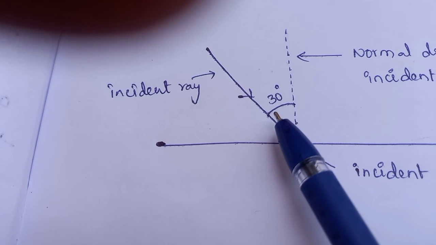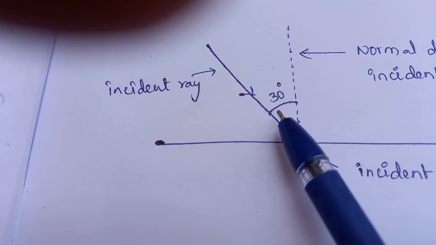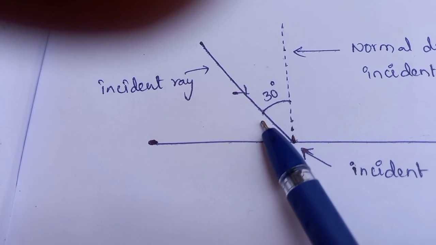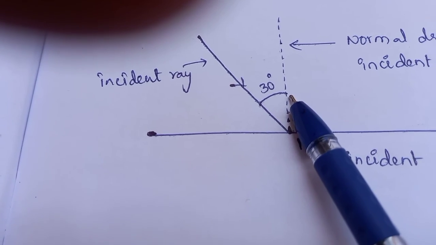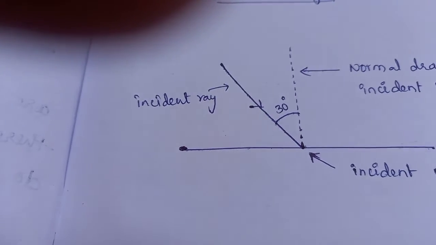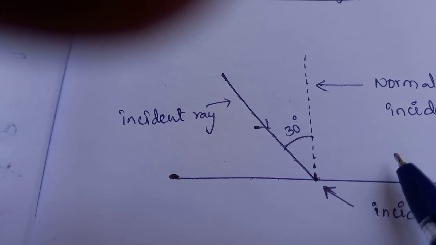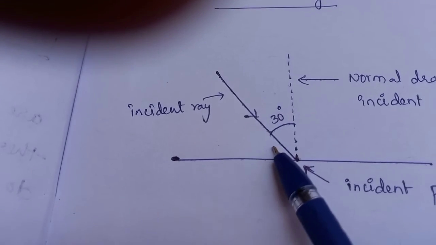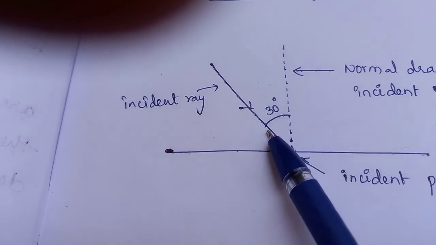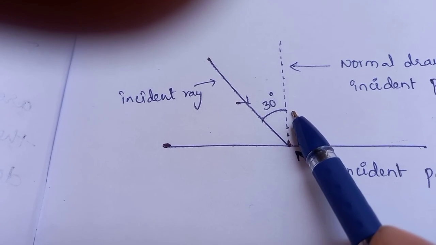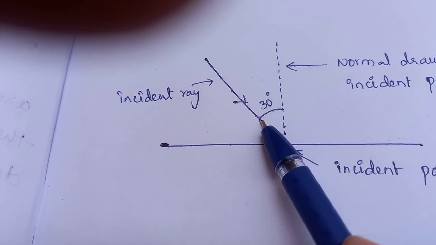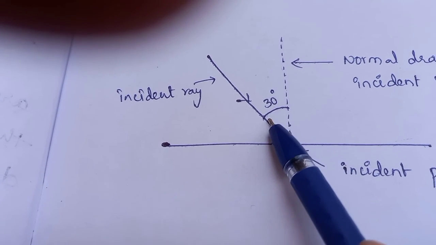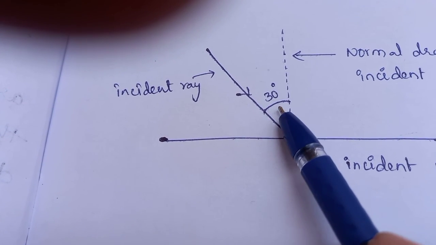This angle should always be shown between the incident ray and the normal. This is very, very important, children. Remember, we should not measure the angle between the incident ray and the plane. Always we should draw towards the normal only, and that angle is called angle of incidence.